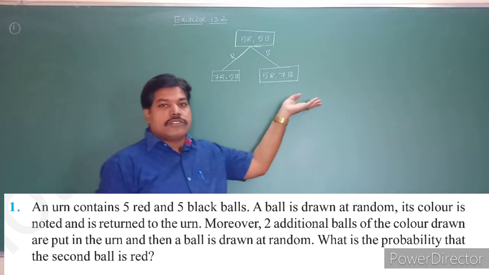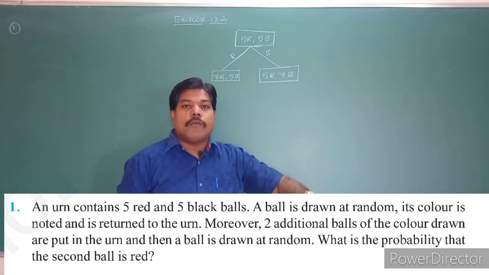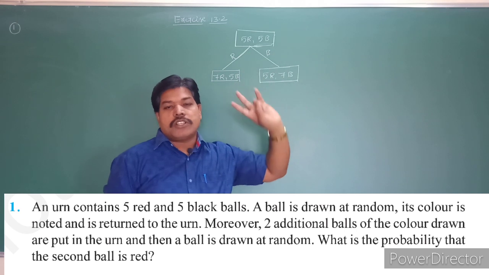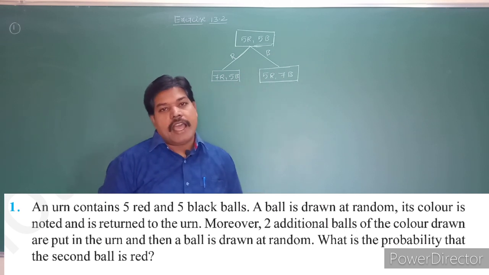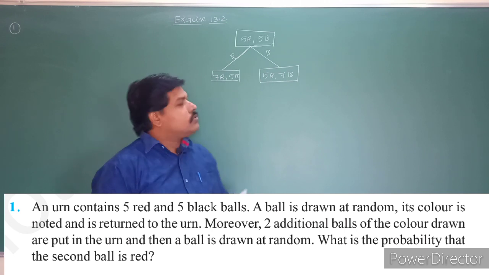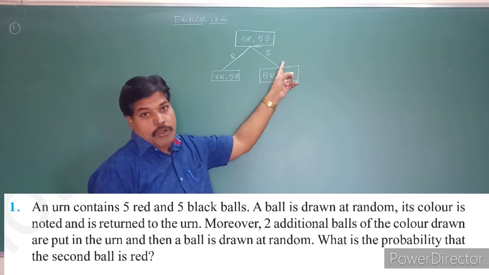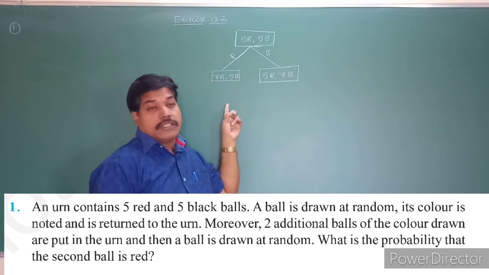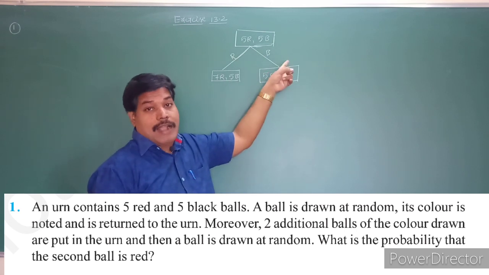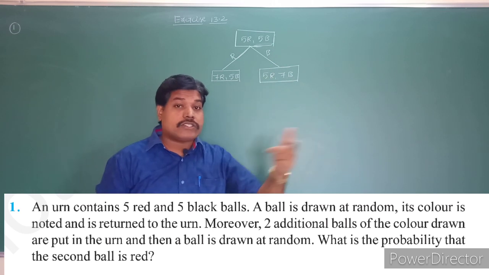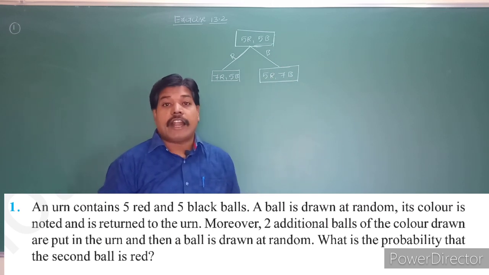So in that case also, what is the probability that the second drawn ball is a red ball? Meaning, two cases will arise. Are you understanding, students? Here the first ball is a red ball and the second ball is a black ball, or the first ball is a black ball. For the second ball, they are asking the probability of getting a red ball.